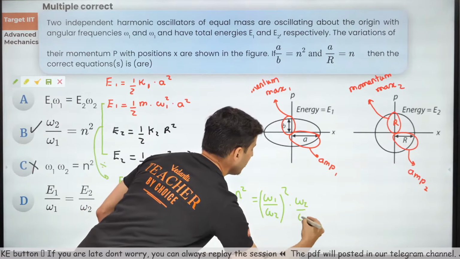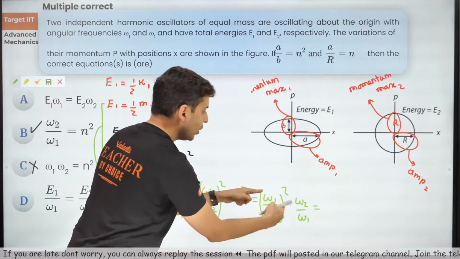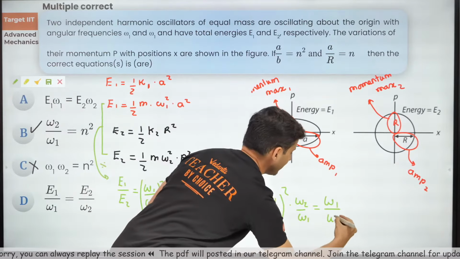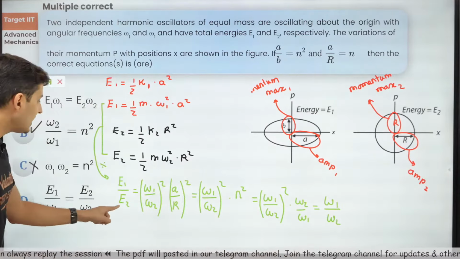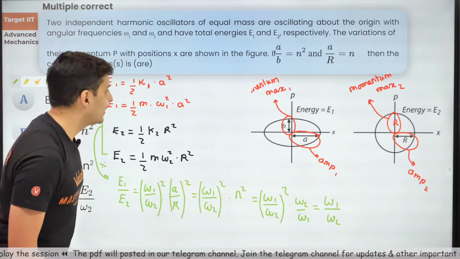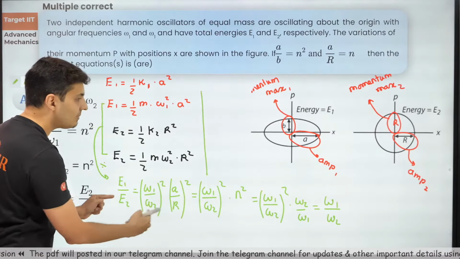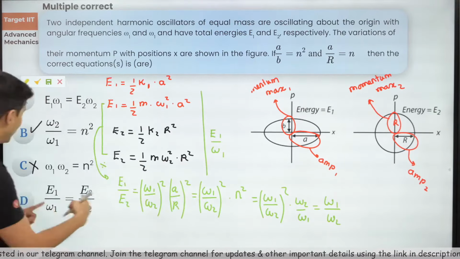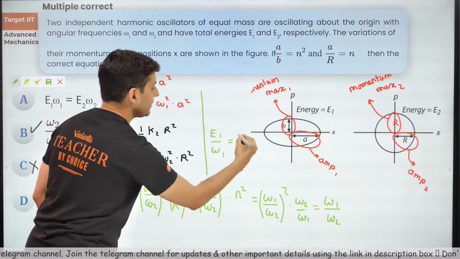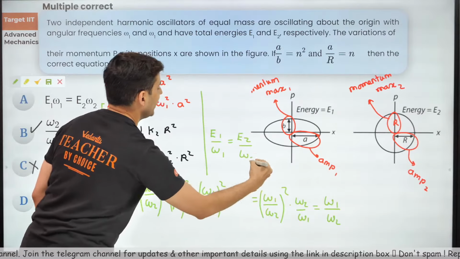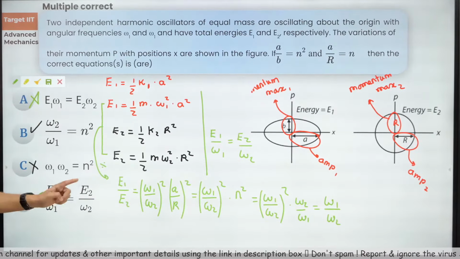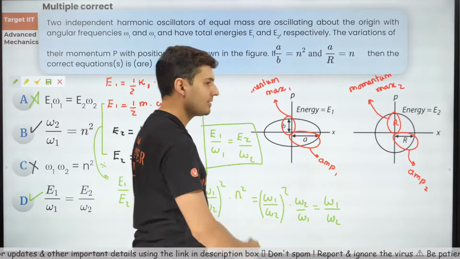One of the omega 1 will get cancelled and one of the omega 2 will also get cancelled. That's it. So I have got E1 by E2 is omega 1 by omega 2. That means E1 by omega 1 is equal to E2 by omega 2, which is option D. Hence option A is wrong. Everybody got this? So that's how you get the answer.